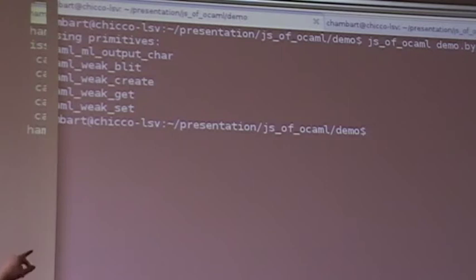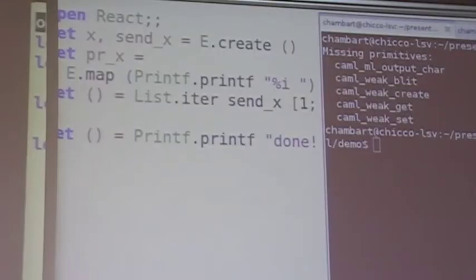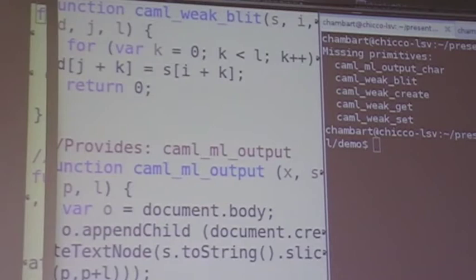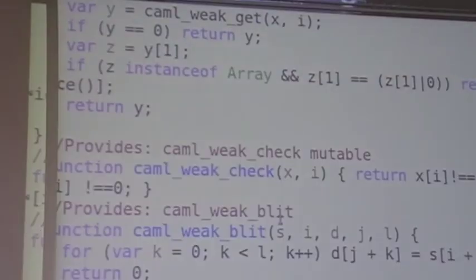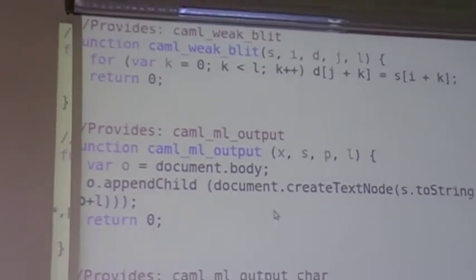Here it wants the weak things, and it wants ML putcar for printf.